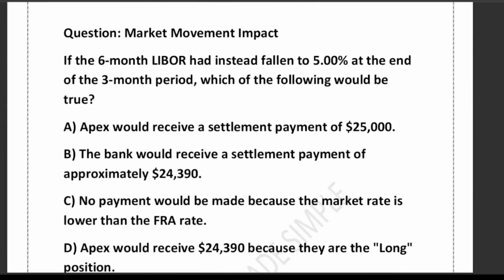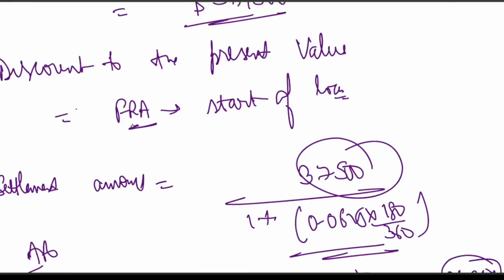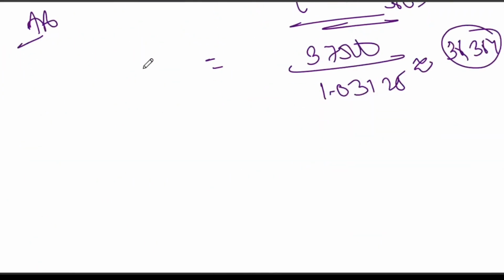So now let's see the third question that we have. In this question, they have mentioned that Apex agreed to borrow at 5.50%. Earlier also that was the FRA rate. So this question is the second part of the earlier one. The FRA rate is the same, 5.50%, and that means Apex agreed to borrow at 5.50% using FRA. But what happened? Let's have a look.